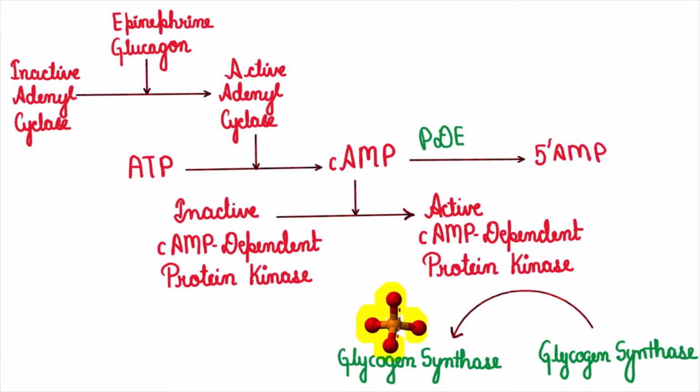Again, we will start from the fasting state. And what will be the hormone of action? Glucagon. Glucagon will activate adenyl cyclase, which will increase cyclic AMP concentration. The cyclic AMP dependent protein kinase gets activated. It will cause phosphorylation of the enzyme glycogen synthase. As a result, it will become inactive. That makes sense because when we are in the fasting state, we do not need glycogen synthesis.